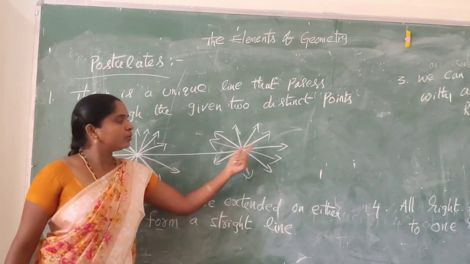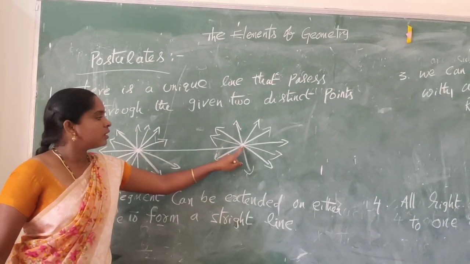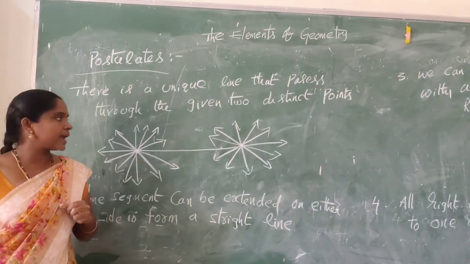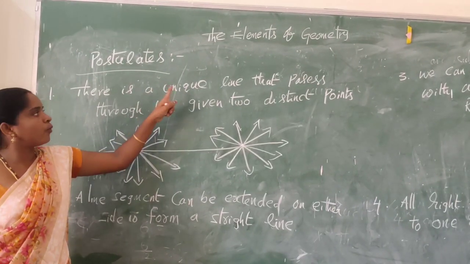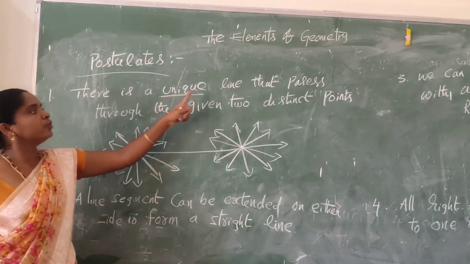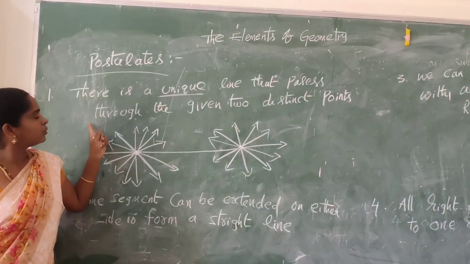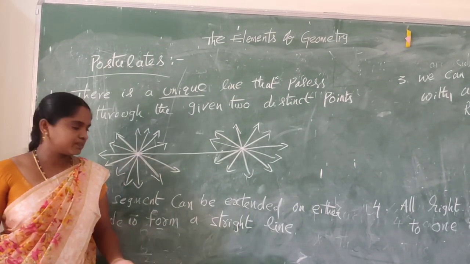Only one. Through these 2 points we can draw only one straight line. So there is a unique line that passes through the given two distinct points.